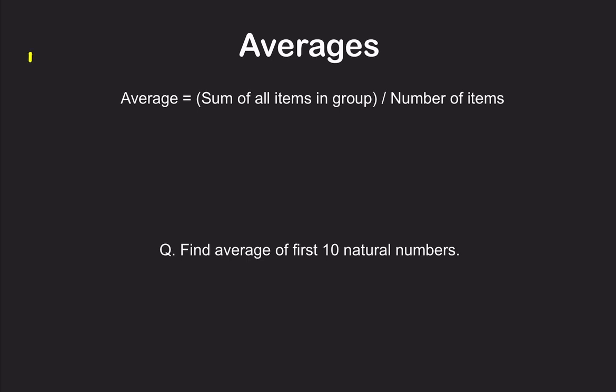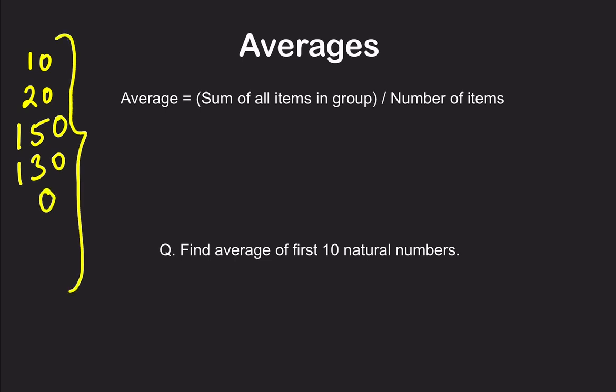How will that batsman's scorecard look like? In the first match he might have scored only 10 runs. In the second match he might have scored 20 runs. In the third match he might have scored 150 runs. Fourth match 130. Fifth match he might have also been out on 0. But something like this, his batting average is 50. This is what they say, that this batting average is 50 even though you will not see a 50 score on his scorecard.